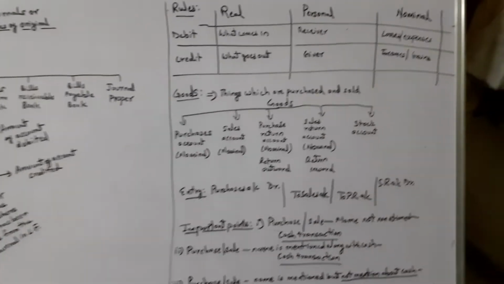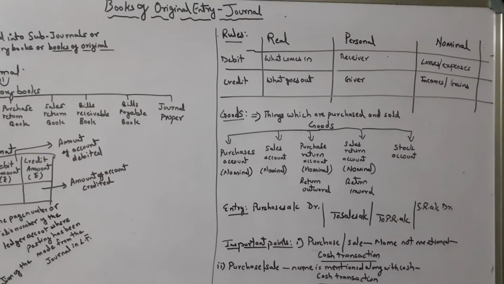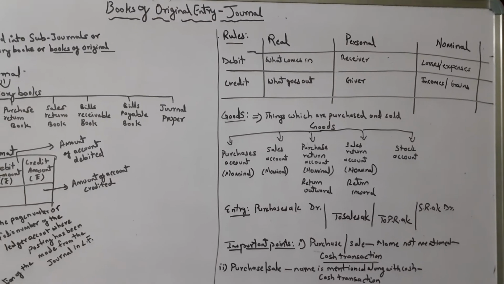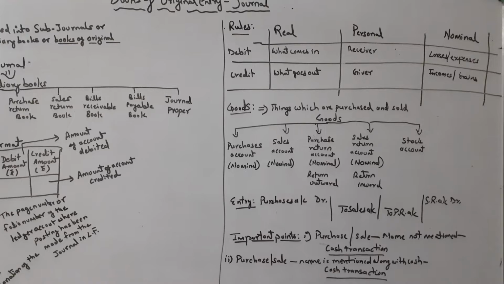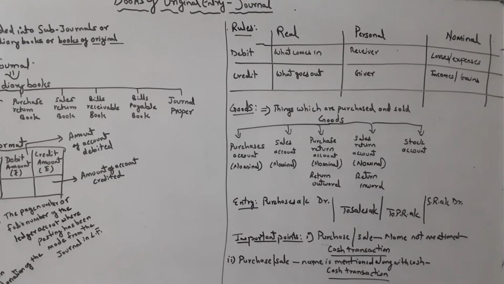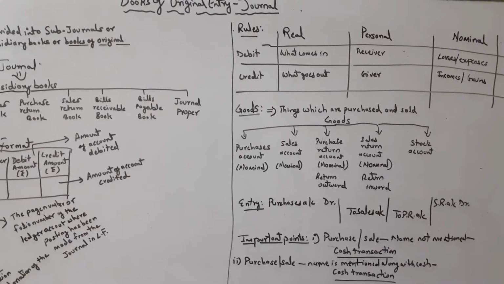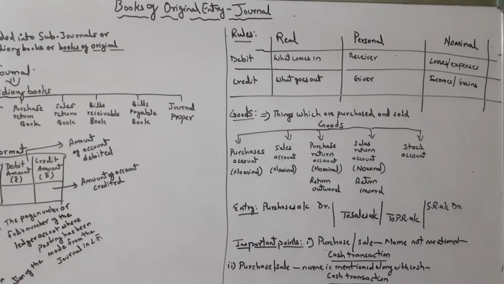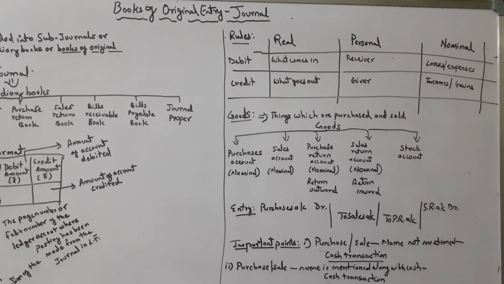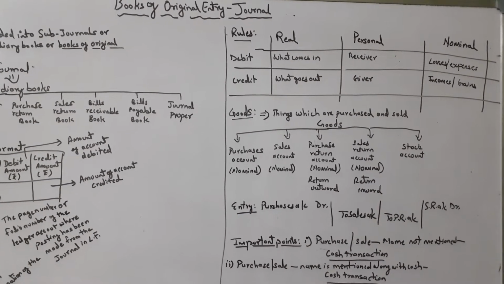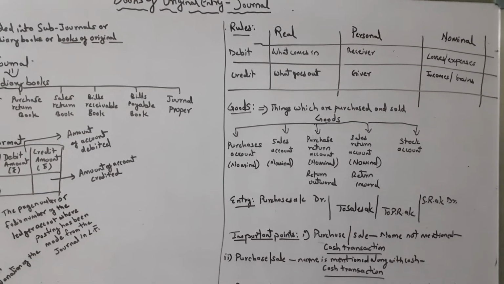Then come the rules. As we know, there are 3 accounts: real, personal, and nominal. These are the golden accounting rules. Under the real account, the rule says what comes in should be debited, what goes out should be credited. Under personal account, the receiver should be debited whereas the giver should be credited. Under nominal account, losses and expenses should be debited, incomes and gains should be credited.